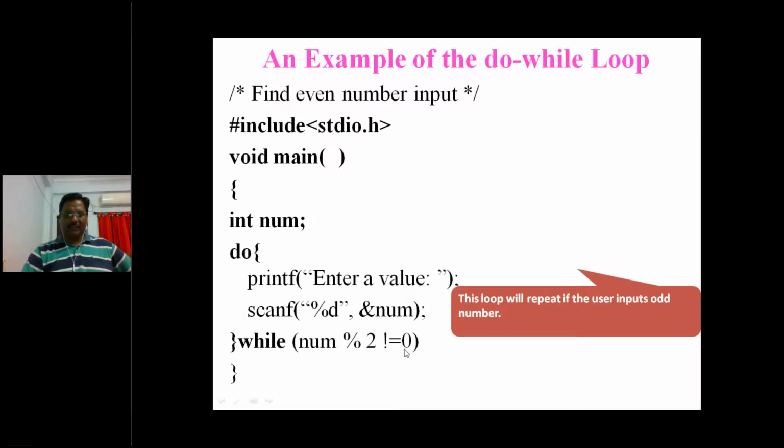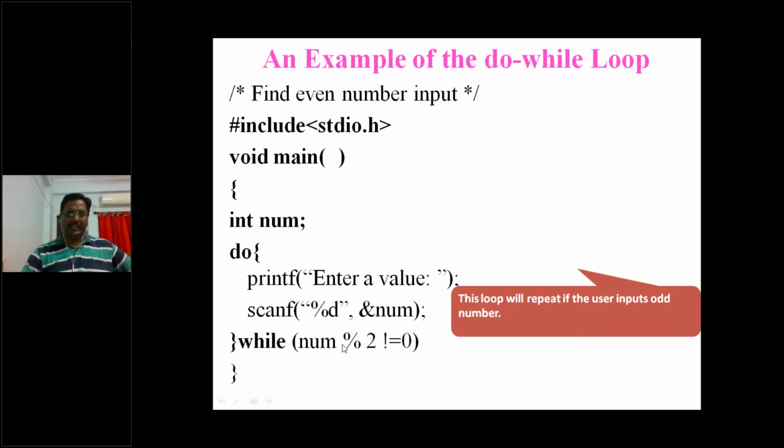So 1 is not equal to 0. It's true again, right? So go back to the do body. The do body is from here to here. Then execute the do body once again, right? So initially where we started, when the do body has been executed, then the while is entered now, and this goes on repeating the statements. Until the statement becomes false, then it will stop executing the do body. It will come out of it, right?